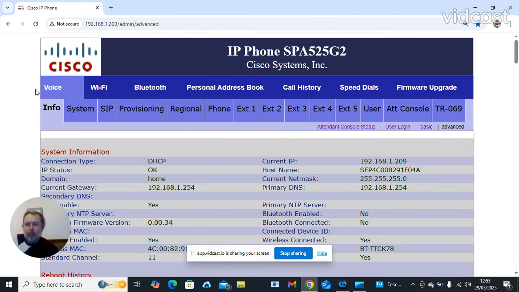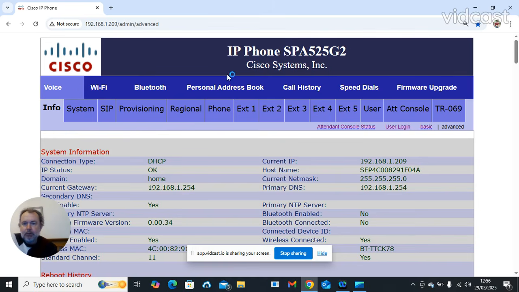You can see from the top of the page, Cisco 525G2. It's not a supported phone from Cisco anymore, although you can still find some good bargains for them, and there's nothing wrong with the phone. It's got updated firmware, which is available. If the firmware is of an earlier version, you can update it. You can still find the files.